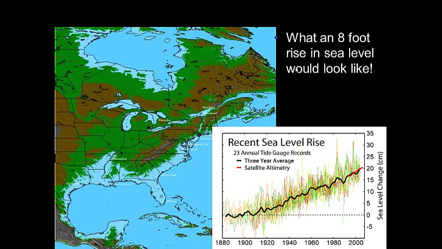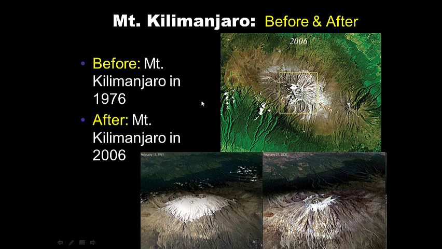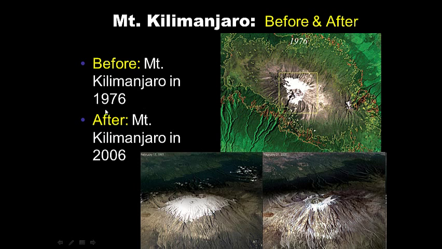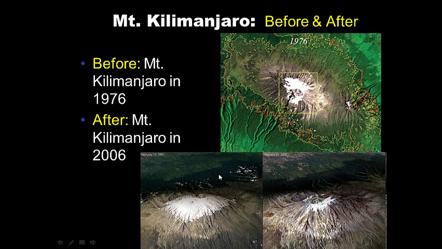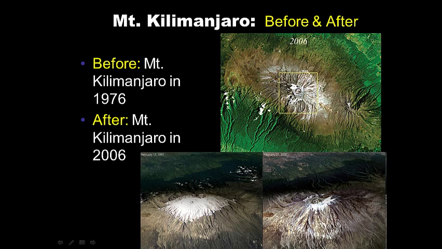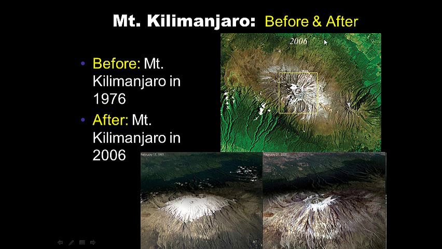So here's what an 8-foot rise in sea level would look like. Much of the southeast coast would be underwater, just from an 8-foot rise in sea level. And this is a graph showing the current trend in sea level rise. Here's Mount Kilimanjaro, which normally had glaciers on it in 1976, the year I was born. And look at Mount Kilimanjaro now in 2006. All those glaciers are gone. They're rapidly receding.